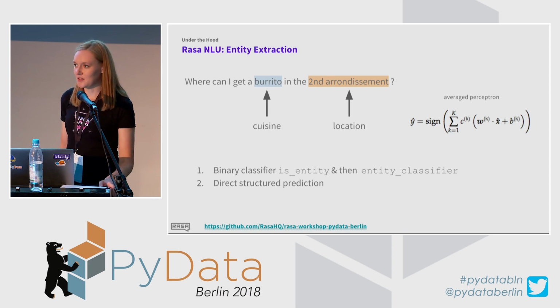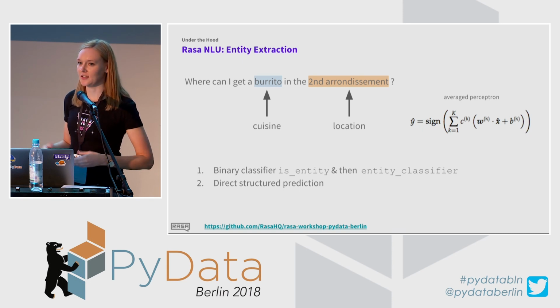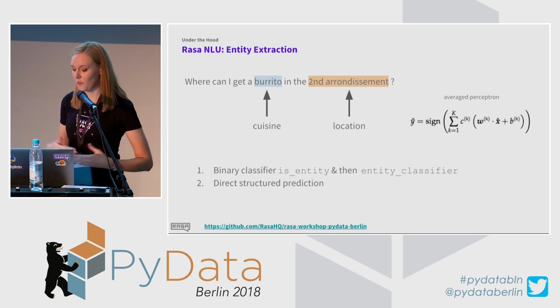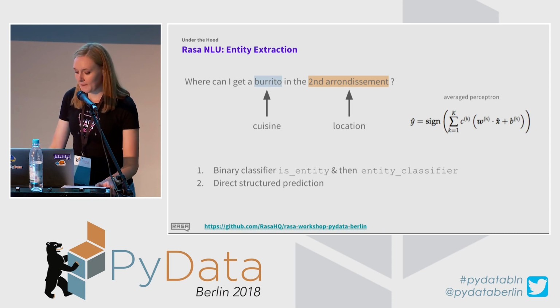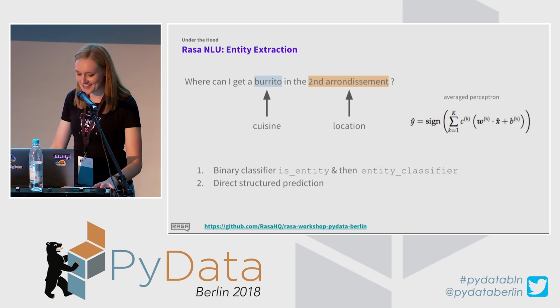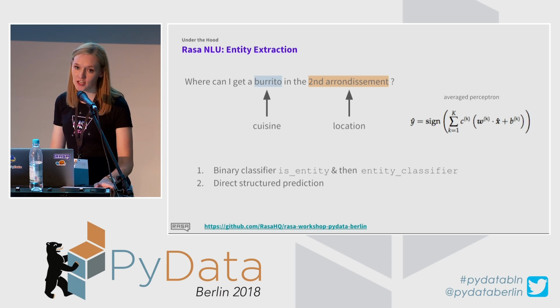One example could be a very simple approach: just use a binary classifier where at first you predict if there is an entity in the sentence at all. Then on top of that, you would have another classifier which would predict what entity that is. But what really works a lot better is direct structured prediction.